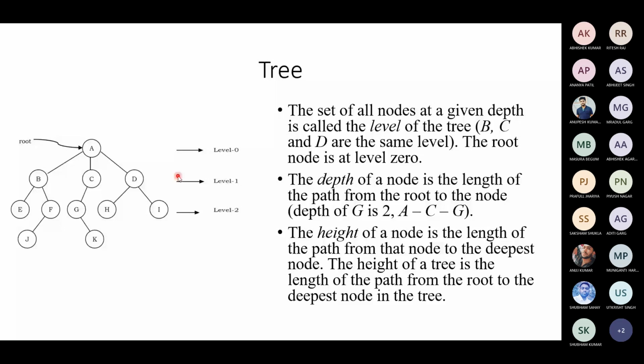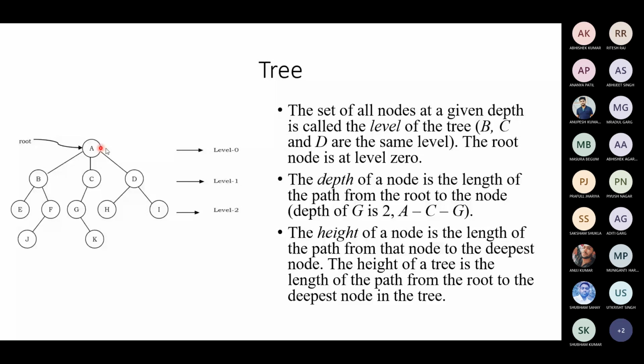So likewise, you have different levels in a tree. Here we have to consider what is depth, what is height, and what is level. These three concepts should be clarified. The root node is always at level 0.